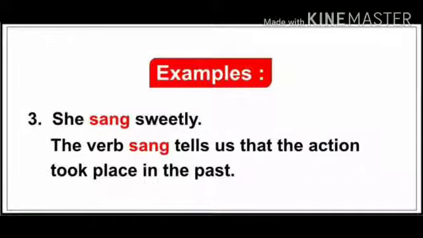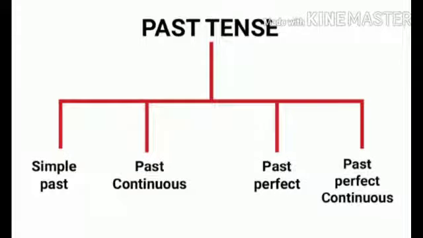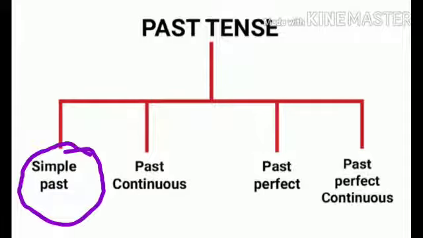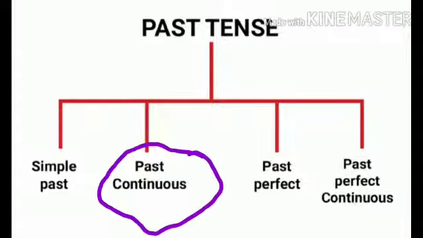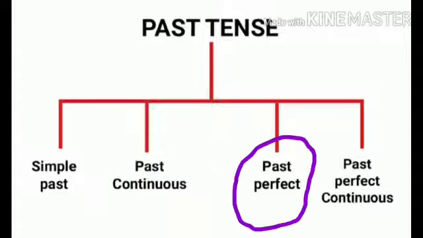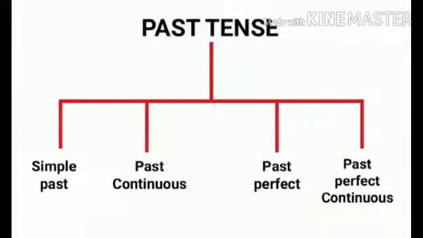Now let us read the third example. She sang sweetly. Now sang is the second form of sing. So the verb sang tells us that the action took place in the past. Now the past tense is further divided into four parts, that is simple past, past continuous, past perfect and past perfect continuous.